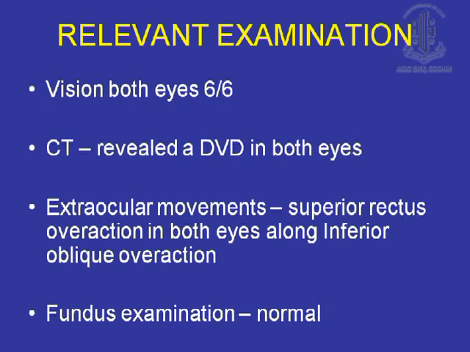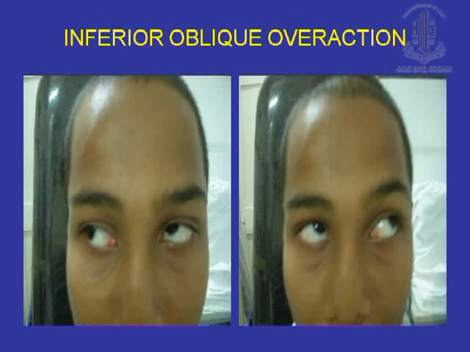DVD is the antithesis of strabismus. The DVD is not manifest when both eyes are open, okay? Whereas squint is manifest only when both eyes are open. The moment you cover one eye, there is no squint, whereas the moment you cover one eye, DVD comes. You understand? That is a simple difference. DVD can have 100% normal visual acuity, 100% normal stereo acuity, but can be a cosmetic problem. So here you can see the vision is 6/6 in each eye, but here it is a cosmetic problem.